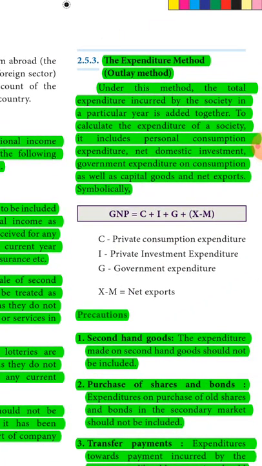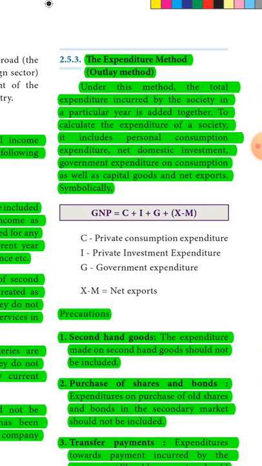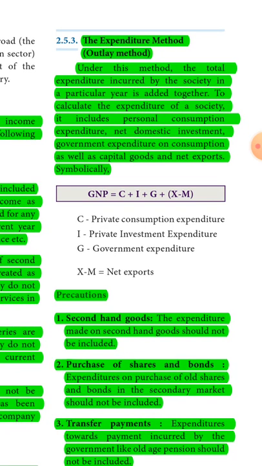Then expenditure method or outlay method. Under this method, the total expenditure incurred by the society in a particular year is added together. To calculate the expenditure of a society, it includes personal consumption expenditure, net domestic investment, government expenditure on consumption as well as capital goods and net exports. Symbolically, GNP = C + I + G + (X - M). C: private consumption expenditure, I: private investment expenditure, G: government expenditure, X - M: net exports.